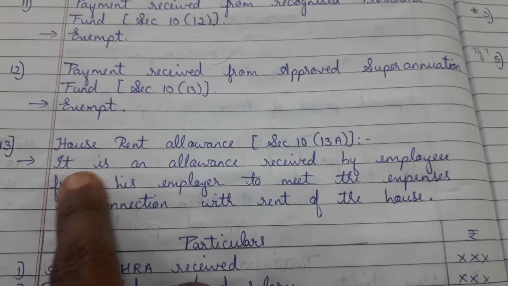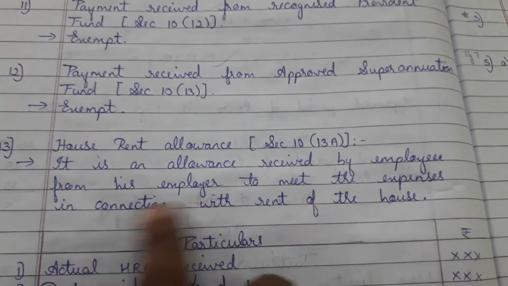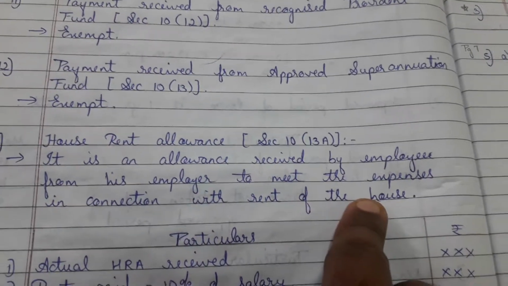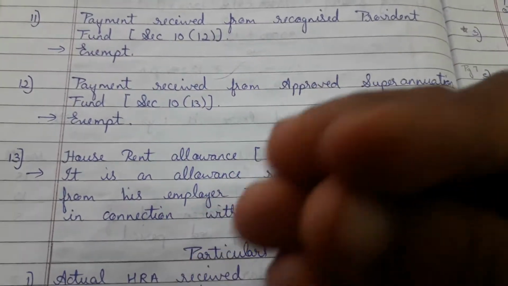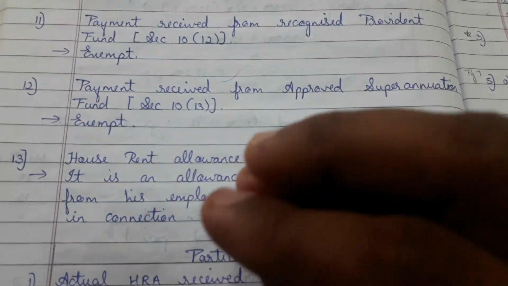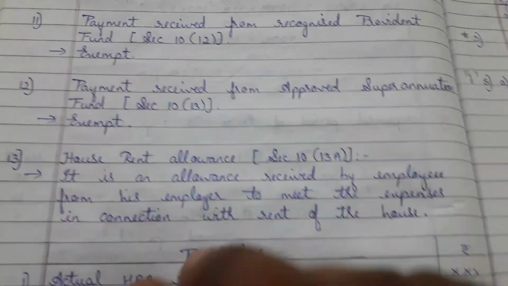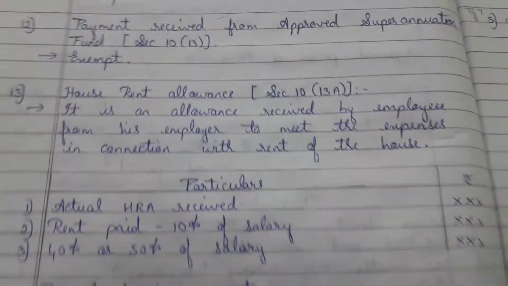Okay, what is HRA? It is an allowance received by an employee from his employer to meet expenses in connection with rent of the house. So with salary, the employer will pay something called HRA also. HRA is with regards to rent, what you are paying. So that is the connection with rent of the house. How do we have to calculate it?